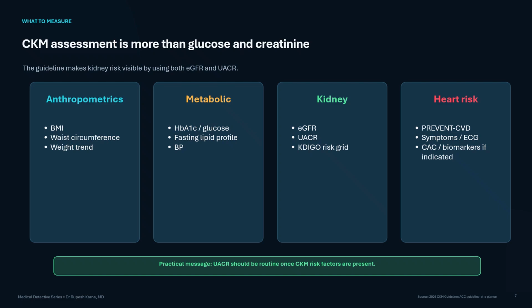Then assess cardiovascular risk through symptoms, examination, PREVENT equation, and selected tests. ECG is often practical. Coronary calcium, natriuretic peptides, troponin, or echo should be used when risk or clinical findings justify them. This is not routine for every patient. The practical message is simple. Do not forget urine albumin creatinine ratio.